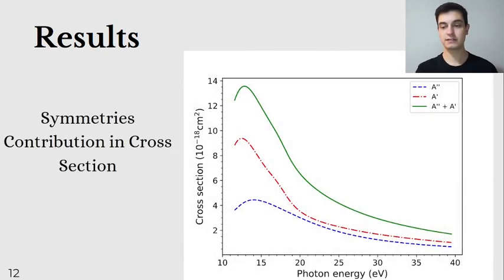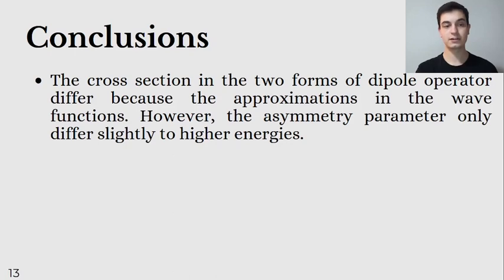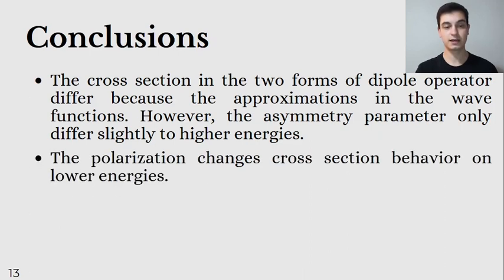And now we can see the results for the total cross-section with the symmetry contributions. The cross-section in the two forms of the dipole operator differ because of the approximations in the wave functions. However, the asymmetry parameter only differs slightly at higher energies. The polarization changes cross-section behavior at lower energies.